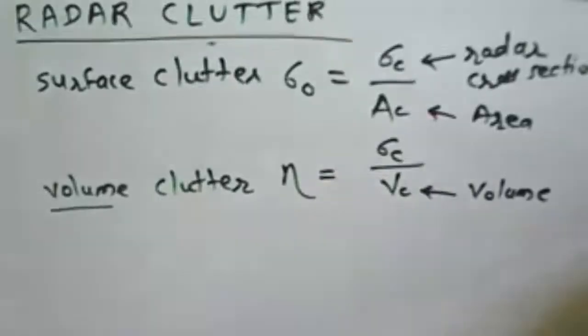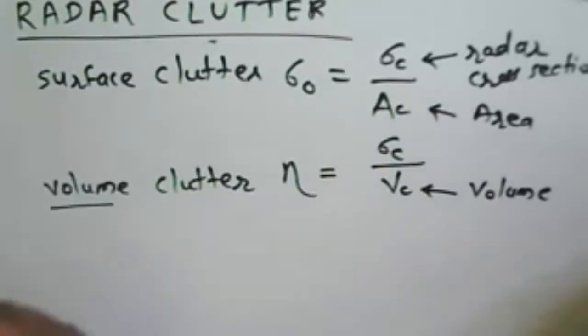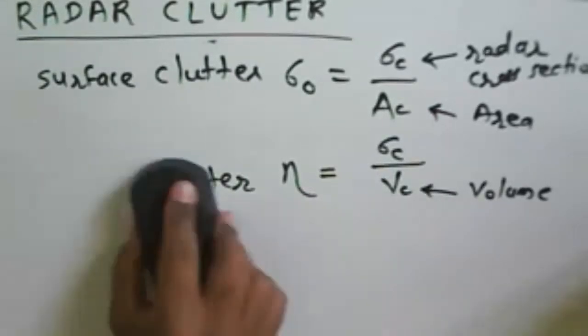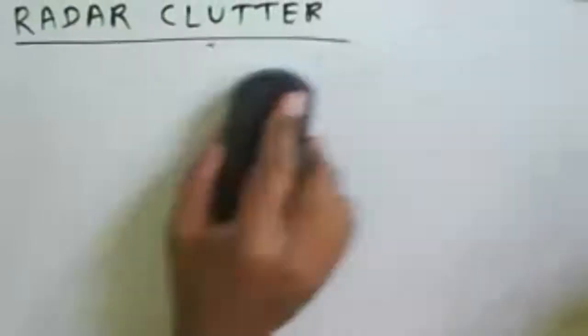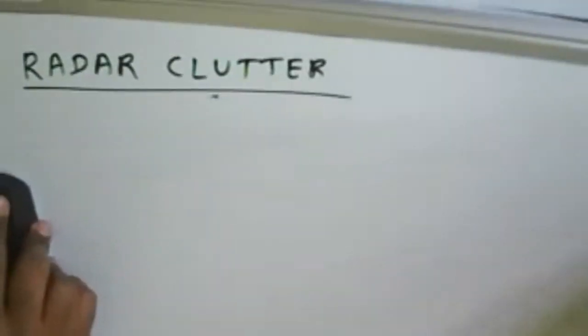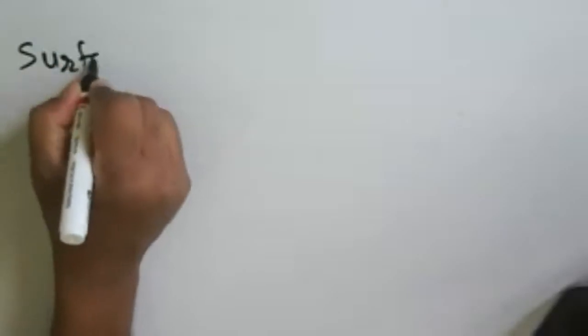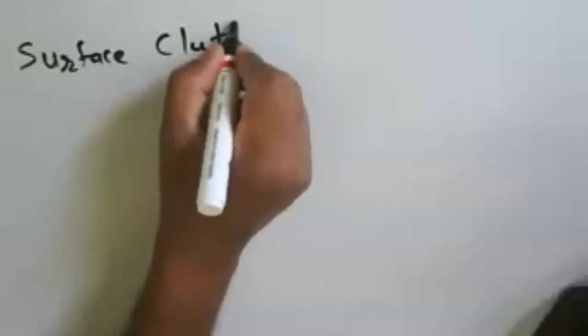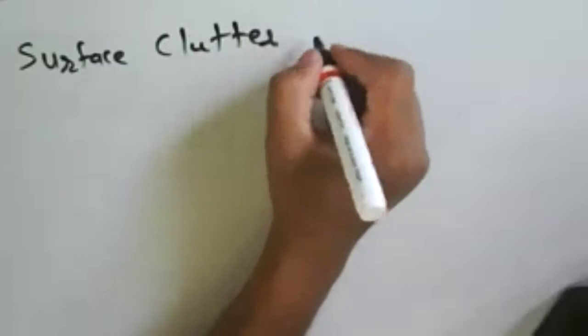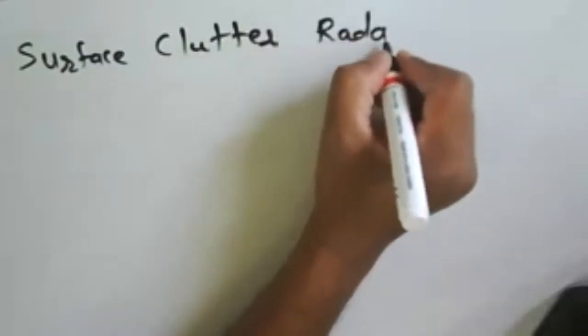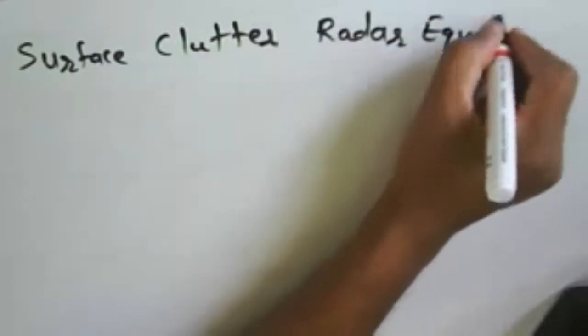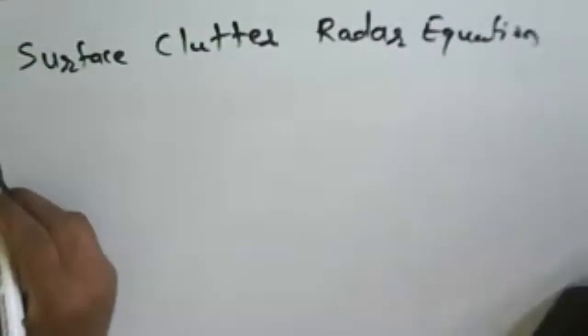Now we need to obtain what will be the surface clutter radar equation. Okay, so we can continue our discussion on the surface clutter radar equation. Surface clutter is nothing but the unwanted echo. So we will see what the surface clutter radar equation will be.